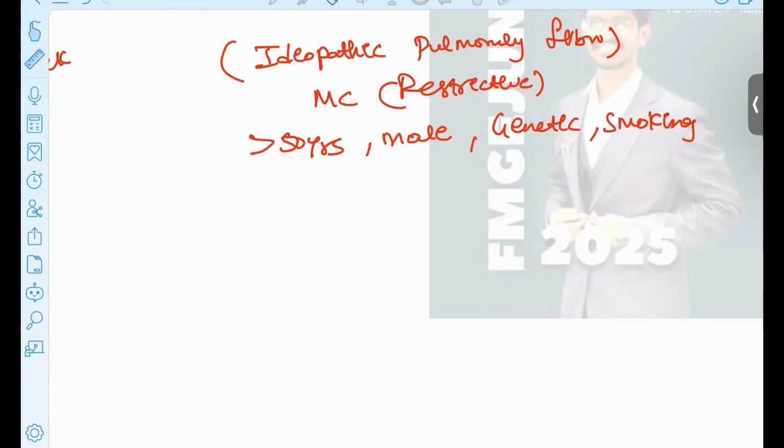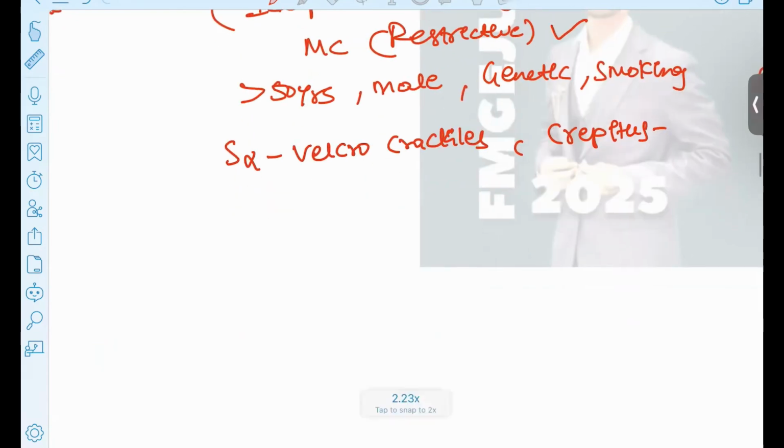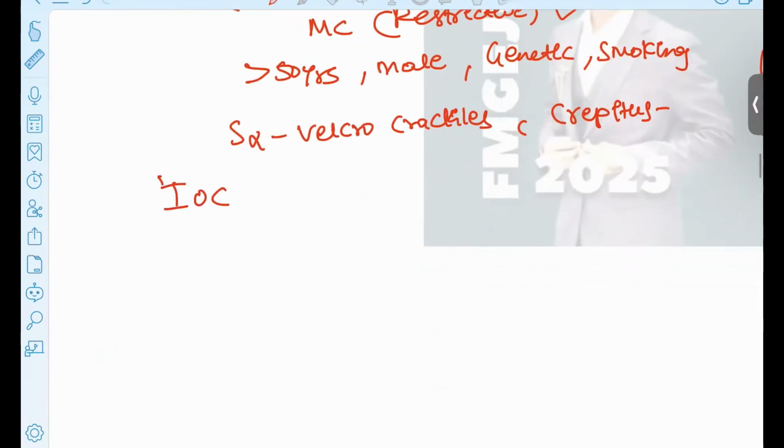And what type of symptoms will be seen? The patient will be having the velcro crackles. Okay, this is the common feature of the restrictive idiopathic pulmonary fibrosis. Along with that, you will be having the crepitus. On the auscultation, these two will be common findings. And the investigation of choice for this patient is the HRCT. The HRCT will be showing the